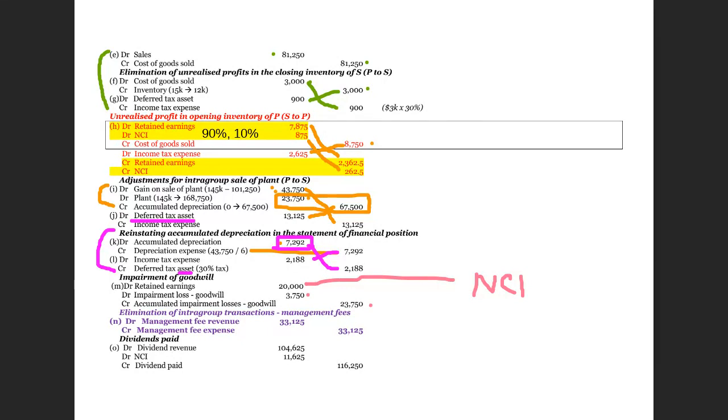Therefore, now the impairment of goodwill has nothing to do with NCI. Therefore, you simply debit retained earnings because this impairment is only the impairment for the goodwill for parent, right? No need to share with NCI. We don't record goodwill for NCI at all.